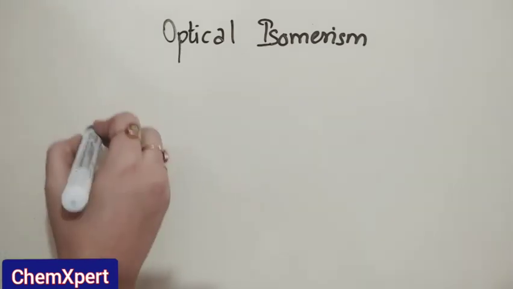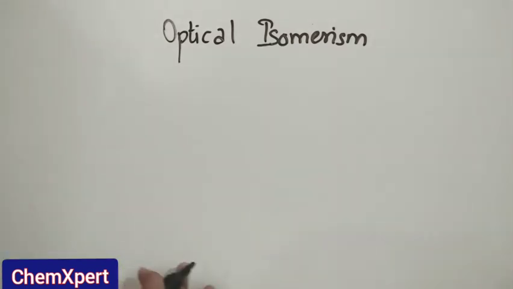अब यहाँ पे एक थोड़ा सा मैं आपको hypothetical point बताऊंगी. What do you mean by the plane of polarized light?